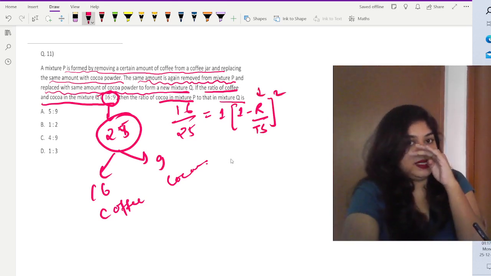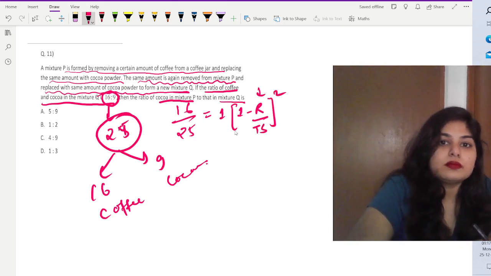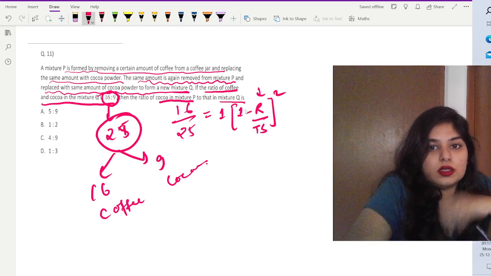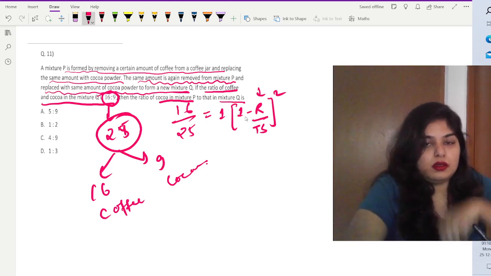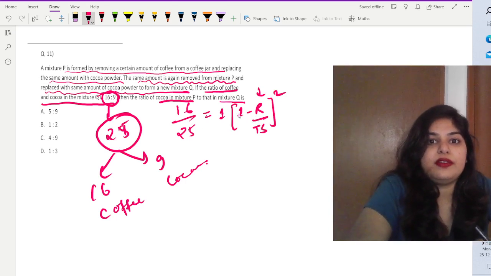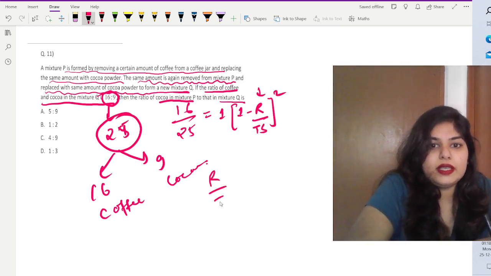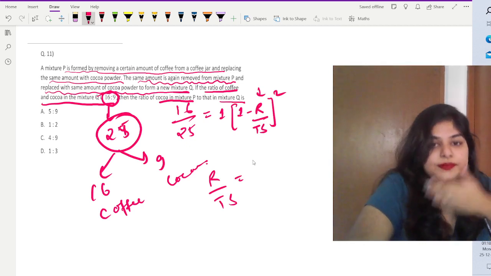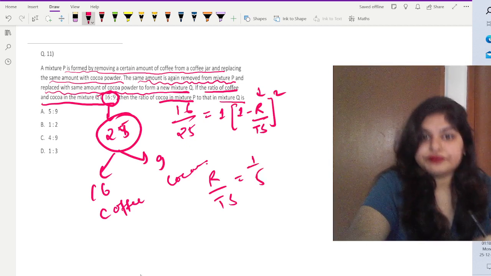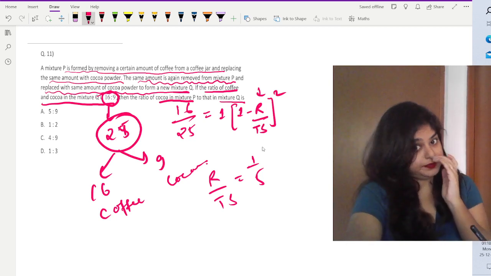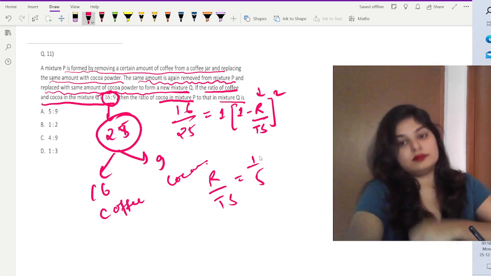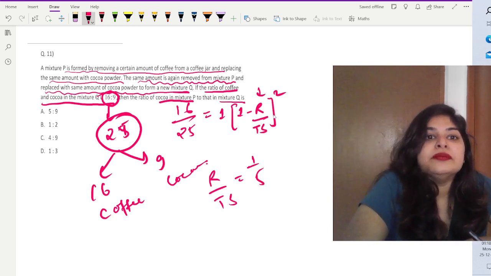It is 4, correct? So 1 minus 4 by 25, and if we find it, that is R by T, is equal to 1 by 5. Because this is 25 minus this by this, that's how we have got it. That is 5 by 25.